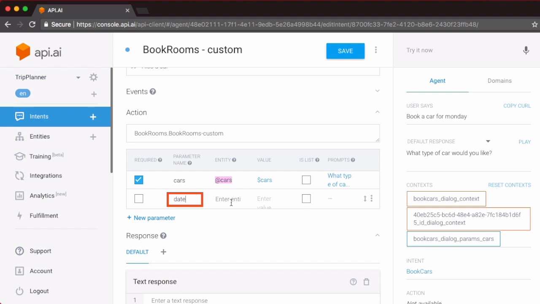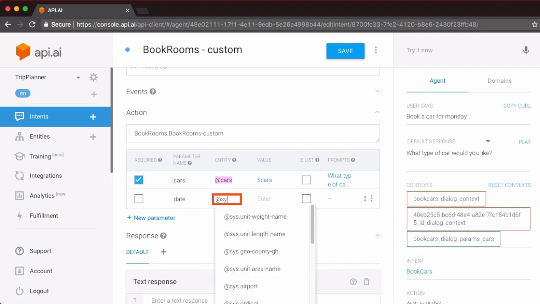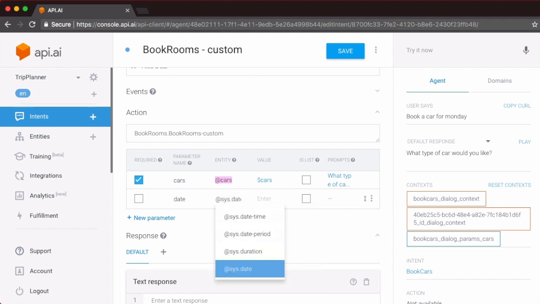Now, because this is a follow up intent, we need to get the date information from the input context and not from user expressions, which is why none of the user expressions that we defined had the date parameter within it. The default value can be set up only once the date parameter is in the parameters table, which is why we manually add it in. We specify the parameter name as date. We specify an entity type of type @sys.date, and we have the date parameter set up.